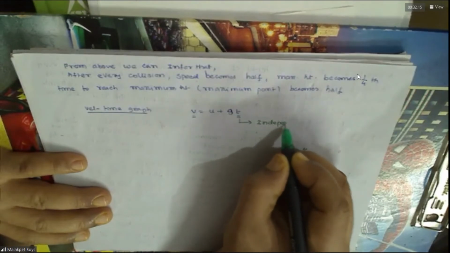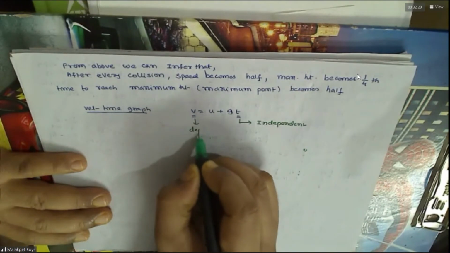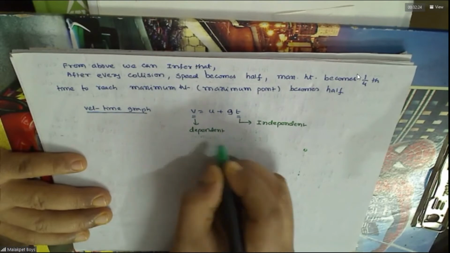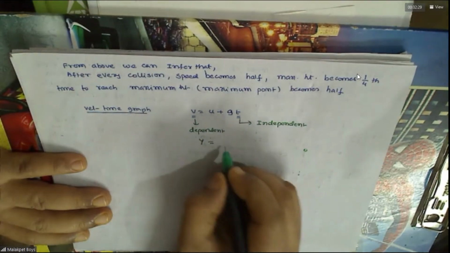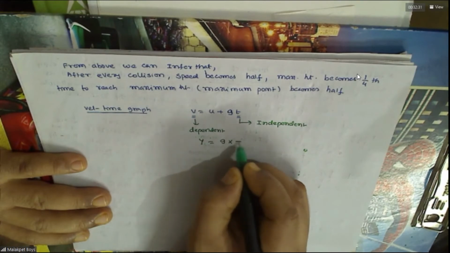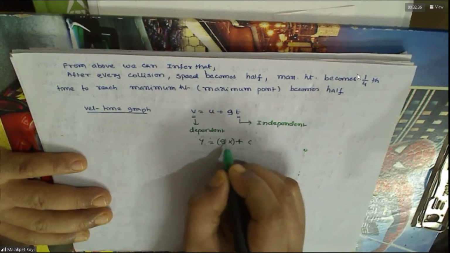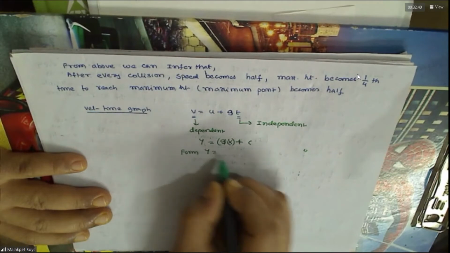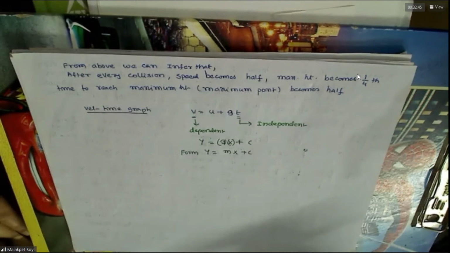This is independent and this is dependent. So you have y equals g into x plus c, c is a constant, no? gx plus c. This is of the form y equals mx plus c. Do you agree with this? Yes, sir.